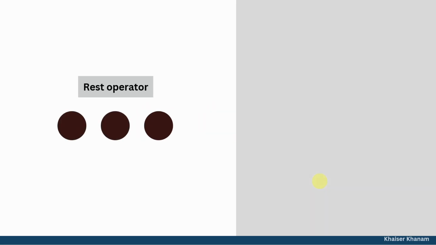So now, what is REST operator? What will the REST operator be doing? It is going to pack multiple elements into a single array. So that group is nothing but an array. Inside one single array, we will be packing these multiple elements. So when I come to the analogy, that group is called an array and all the latecomers are called elements. So all the elements will be packed in one group. That group is nothing but an array.